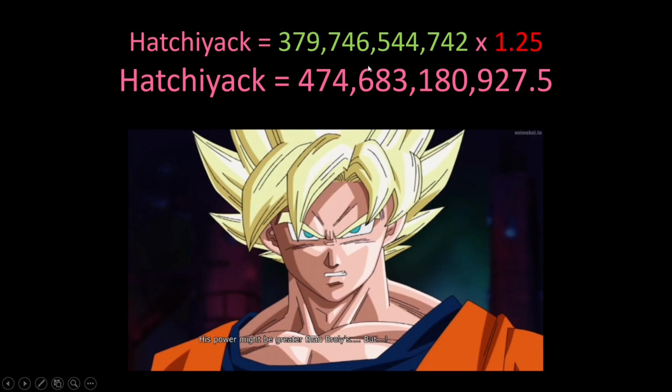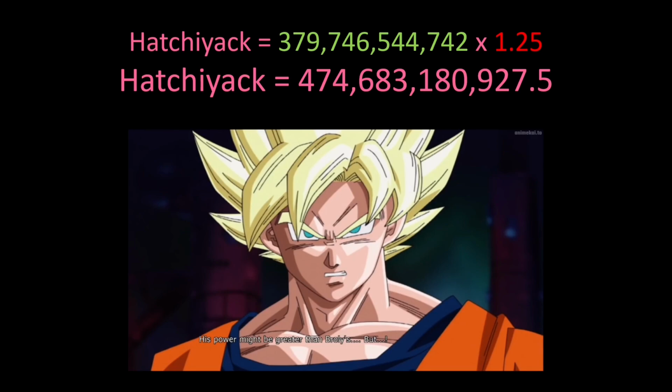And this makes a lot of sense because all it really takes to defeat him is Super Saiyan Goku, Super Saiyan Vegeta, Super Saiyan Trunks, Piccolo, and Super Saiyan Gohan all doing their final moves: Kamehameha, Masenko, Final Flash, Special Beam Cannon, and all of them have insane multipliers starting from 1.4 all the way up to 3.75. So all those powers combined together were able to overwhelm Hachiyak pretty easily. The math checks out there. So Hachiyak's power is 474.6 billion.